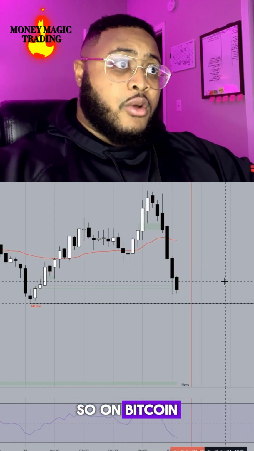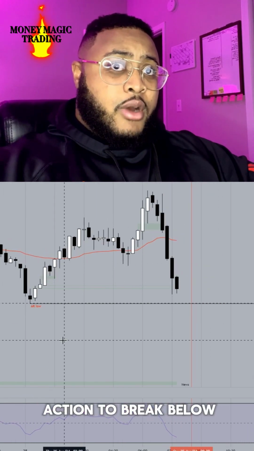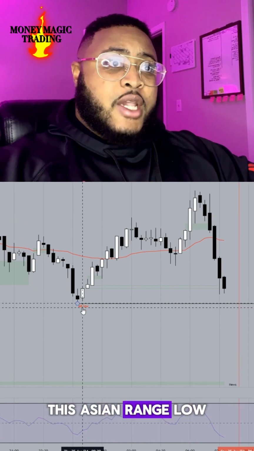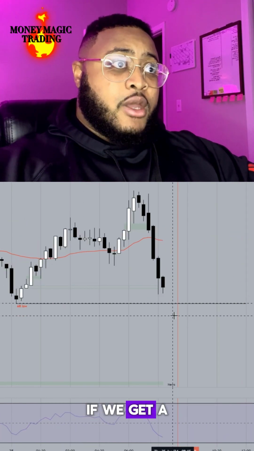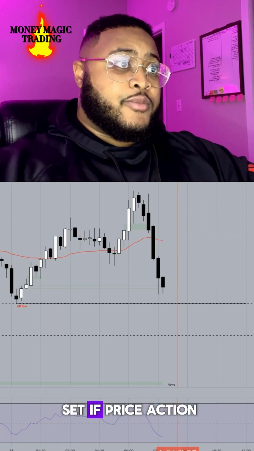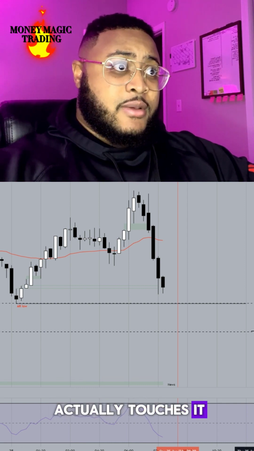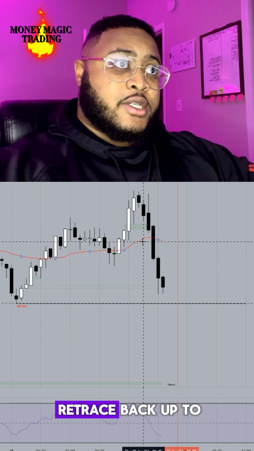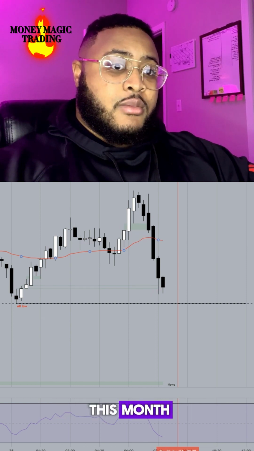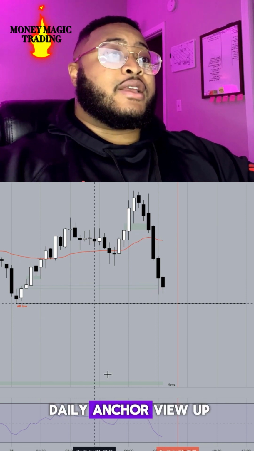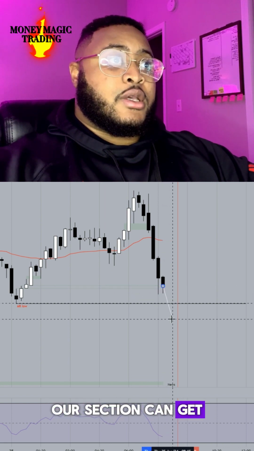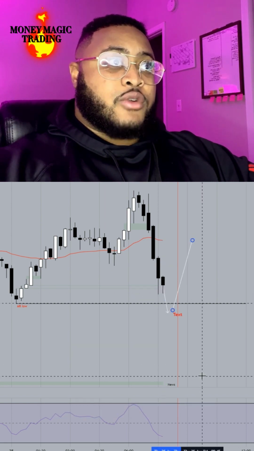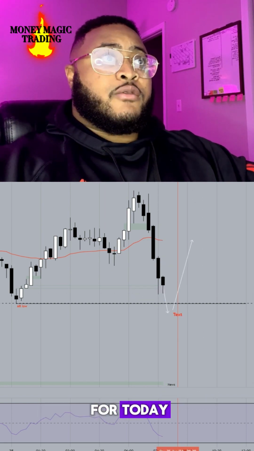So on Bitcoin, still waiting for price action to break below this Asian range low. I have an alert set if price action actually touches it. And then, like I said before, waiting for price action to retrace back up to the daily anchor VWAP. Price action can get lower and then retrace. And those are the main things that I'm looking for today.